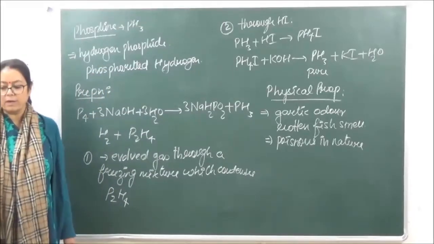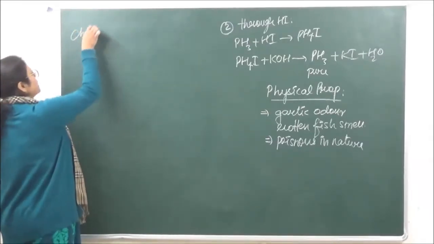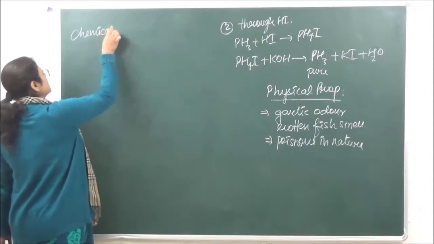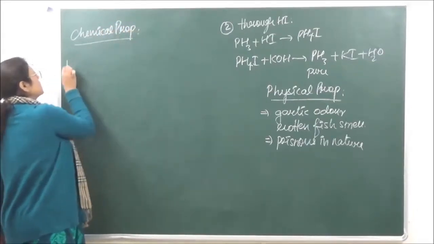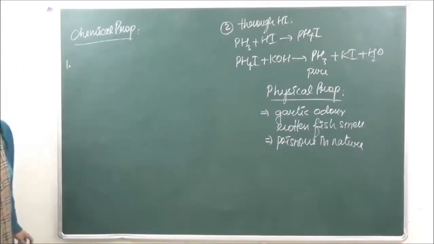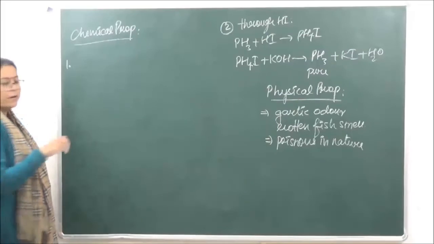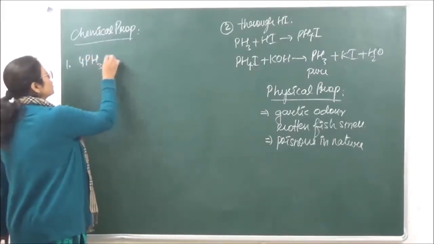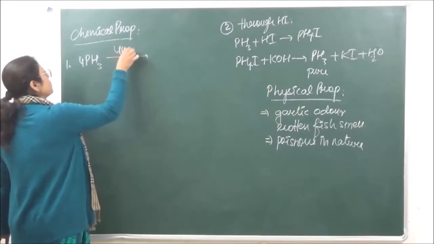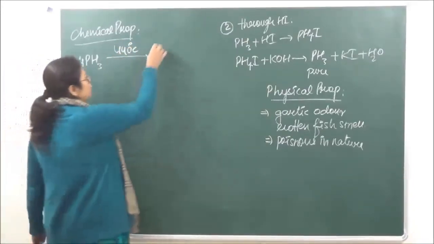Let's go on to the chemical properties. So when we're looking at the chemical properties of phosphine, the first chemical property is that when heated to approximately 440 degrees Celsius, it gets converted to phosphorus.